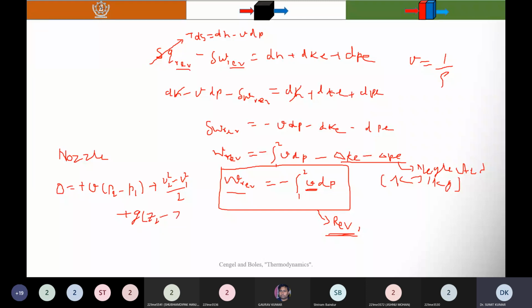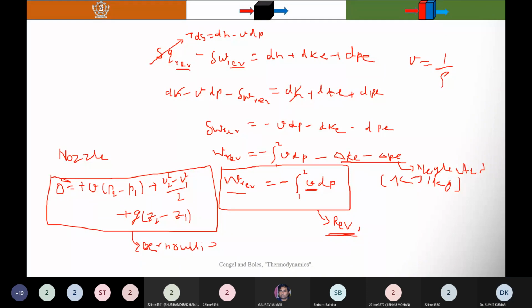If you remember, this equation is nothing but the Bernoulli equation. So this is the Bernoulli equation, and it is developed for an internally reversible process, and thus is applicable to an incompressible fluid that involves no irreversibility.